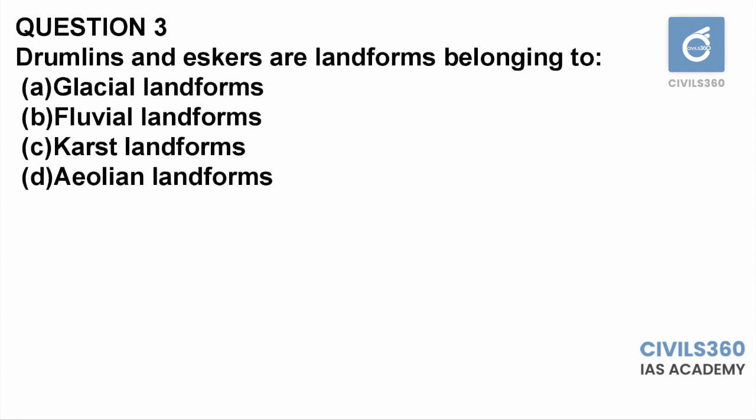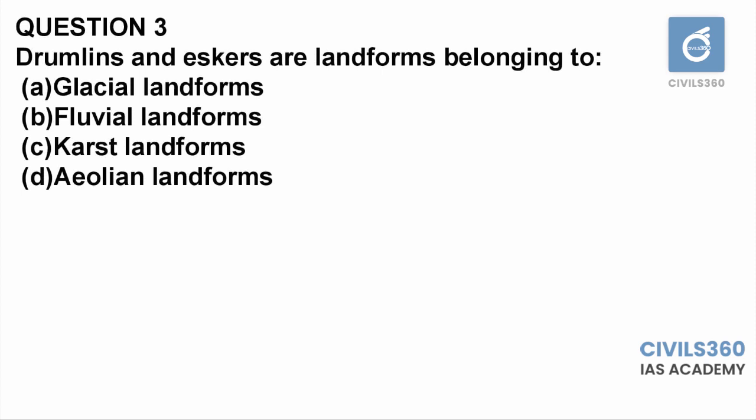Let's move to question number 3. Drumlins and eskers are landforms belonging to: glacial landforms, fluvial landforms, karst landforms, aeolian landforms. Aeolian landforms are actually wind landforms. So for drumlins and eskers, we need to know which landform they belong to.